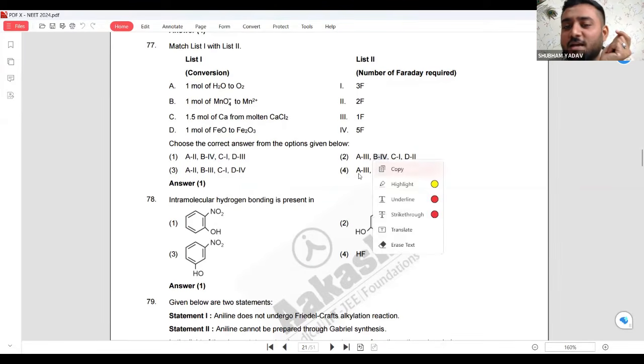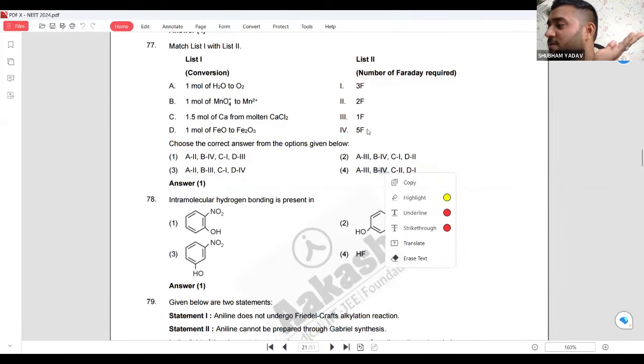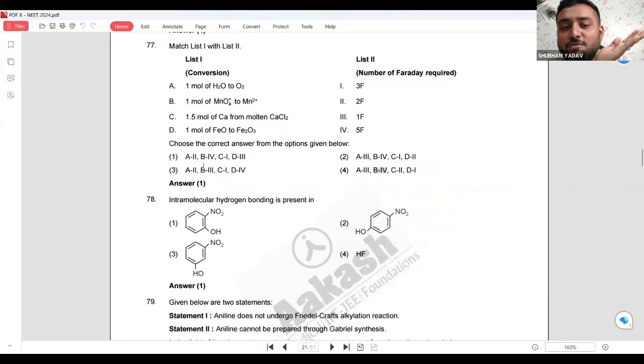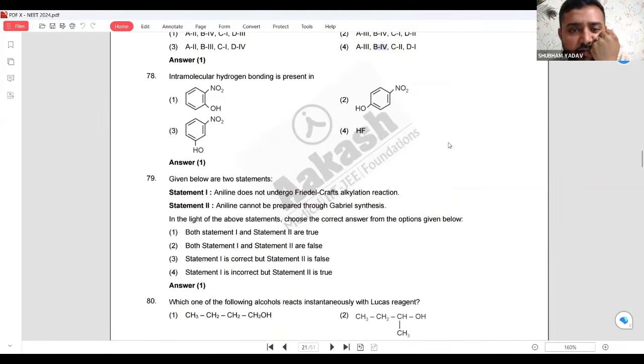It means just understand that the answer of B is 4 somehow or the other. If you see this, 4 and B combination is in 3 options. So B is 4. They have already given you the answer. You don't have to count for B. Like that you can calculate. Okay, what is this?